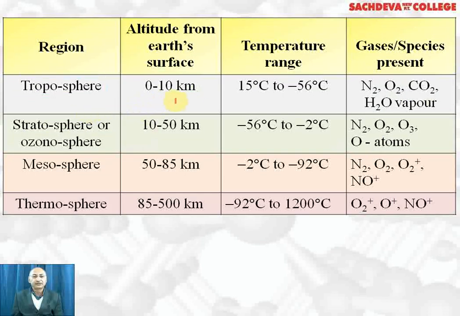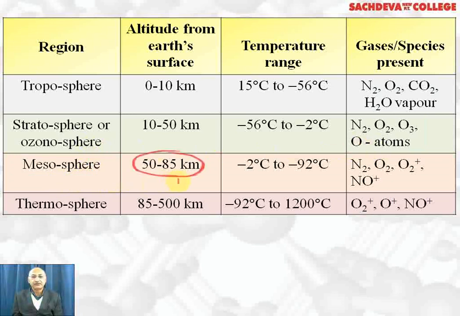Troposphere is the range from 0 to 10 kilometers. Its temperature range is 15 degrees centigrade to minus 56 degrees centigrade. Nitrogen, oxygen, CO2 and water vapors are present in this troposphere. Stratosphere or ozonosphere, it extends from 10 to 50 kilometers. Temperature range is minus 56 to minus 2 degrees centigrade. Nitrogen, oxygen, ozone and oxygen atoms are also present in this stratosphere. It's mainly ozone, therefore it's called ozonosphere.